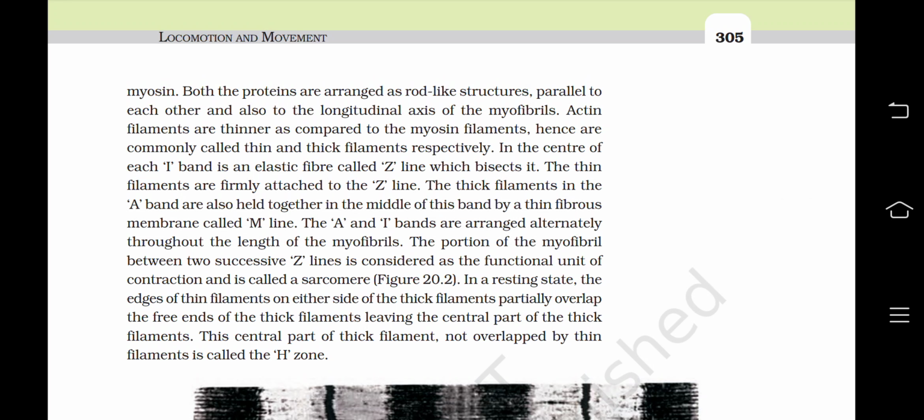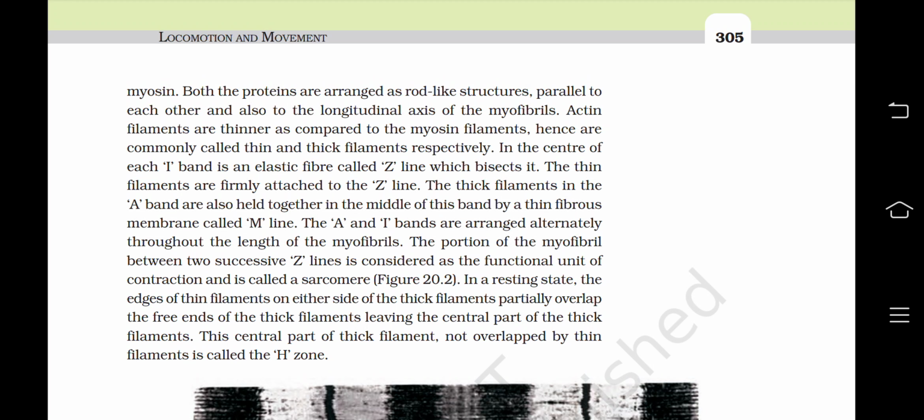Both the proteins are arranged as rod-like structures, parallel to each other and also to the longitudinal axis of the myofibrils. Actin filaments are thinner as compared to the myosin filaments. Hence, they are commonly called the thin and thick fibrous filaments respectively.